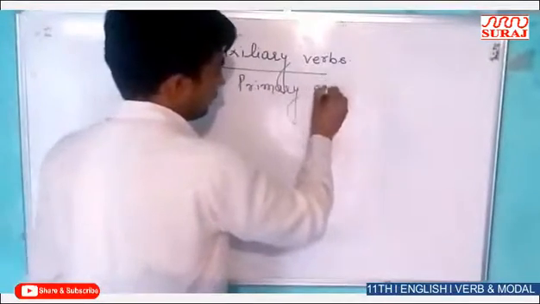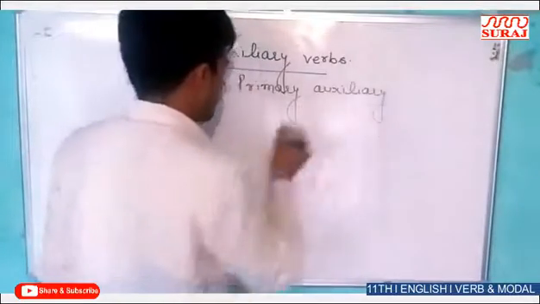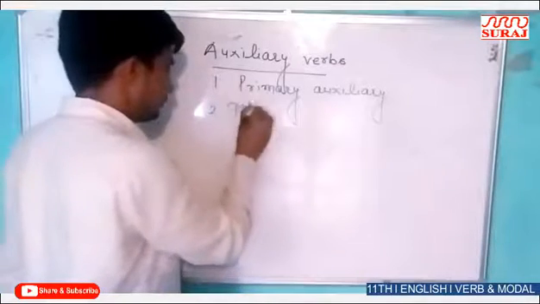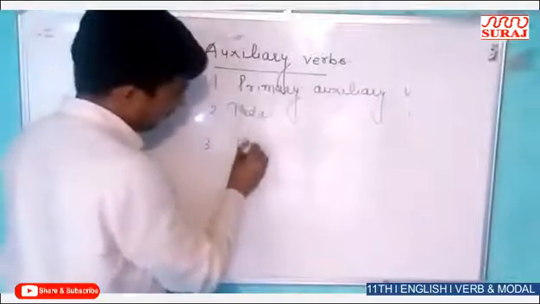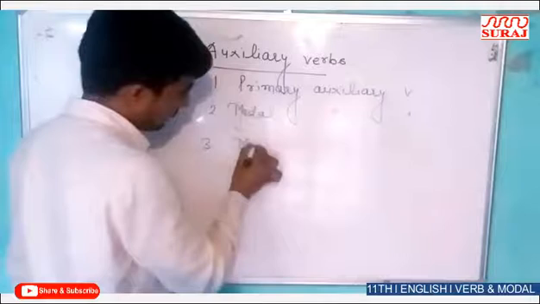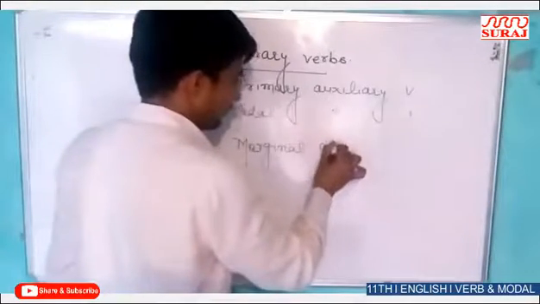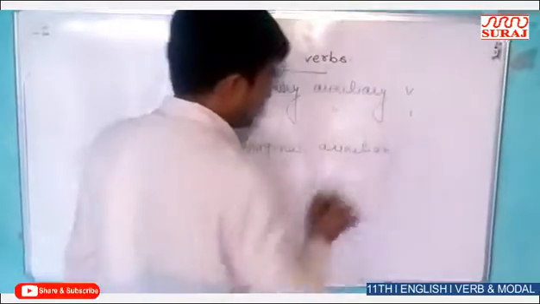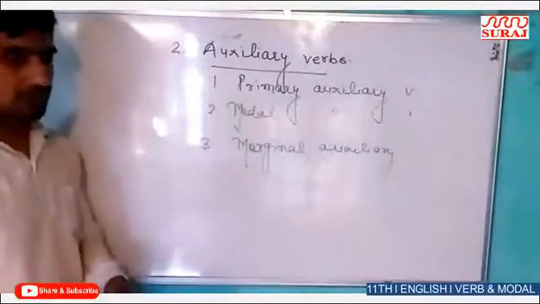Second, modal auxiliary verbs, and third one is marginal auxiliary verbs. These are the categories, this is the division of auxiliary verbs.